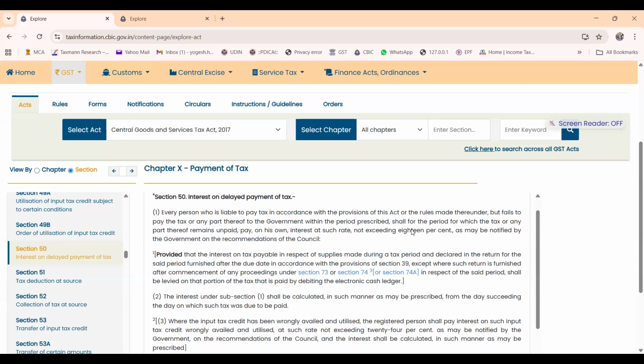Sir, I have this opinion, although it's a litigative issue: in my opinion, the proviso is only restricting itself to the supplies made, not to the tax portion. Yogesh sir, what are your views on this part?